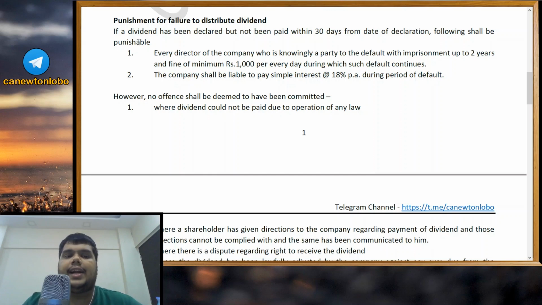Who is to be punished? First of all, every director of the company who is knowingly a party to the default, with imprisonment up to 2 years. You can be jailed for up to 2 years, and a fine of minimum rupees 1000 per day during which such default continues.